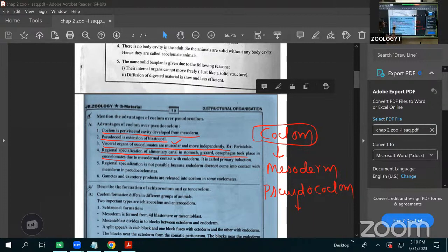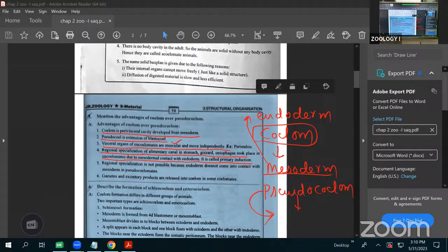In the eucoelomates, due to the mesodermal contact with the endoderm. Mesoderm is there inside the coelom, from the splitting of the mesoderm. That's why the mesoderm is in contact with the endoderm. That's why regional specialization is possible. In the pseudocoelomates, the mesoderm is not attached with the endoderm. That's why regional specialization is not possible.